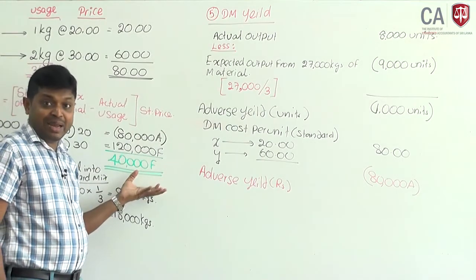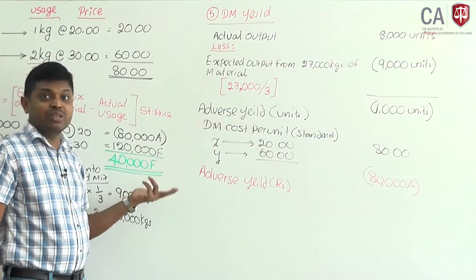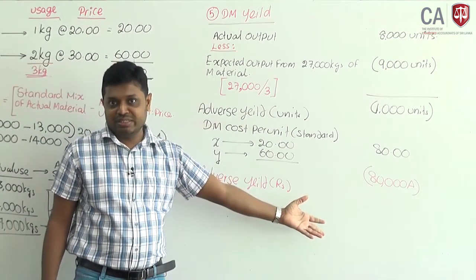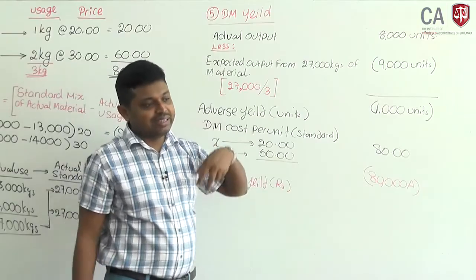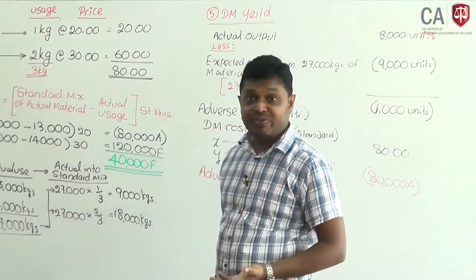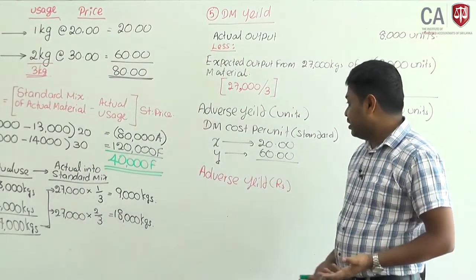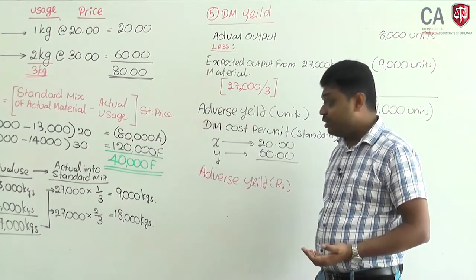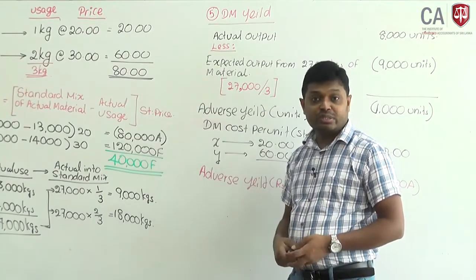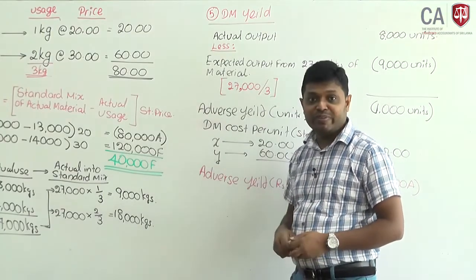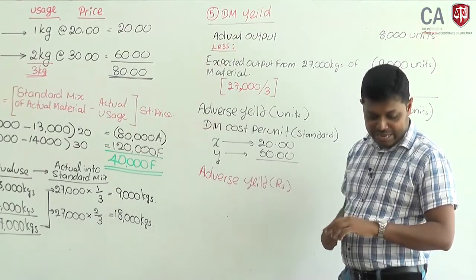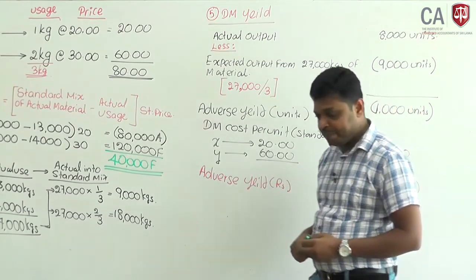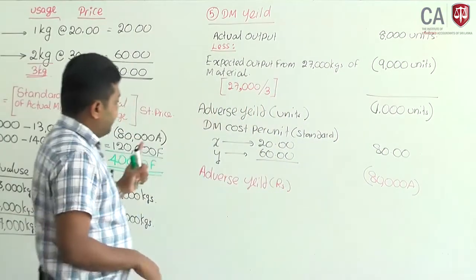Now we can identify the relationship. If you use cheap material, your mix variance will be favorable, but ultimately yield variance will be adverse. If you use cheap material, there might be some wastage, there might be some defective items, then your yield will be lower than expected due to the inferior material usage. Mix variance will be favorable, but yield variance might be an adverse variance.